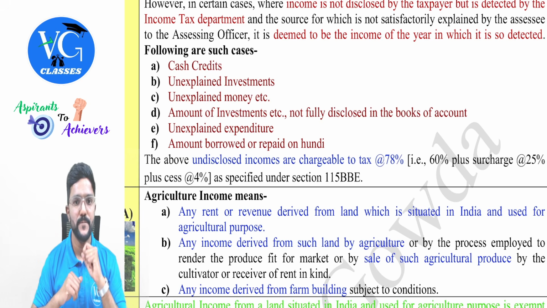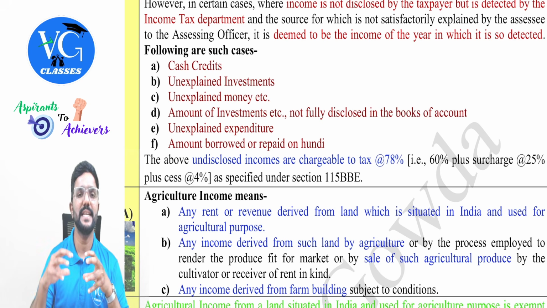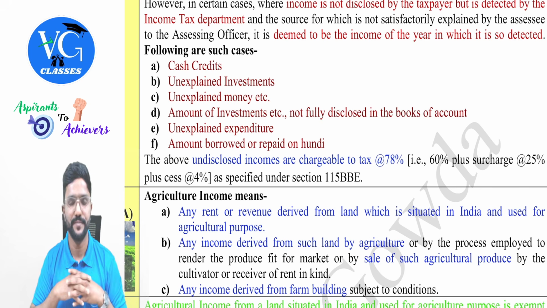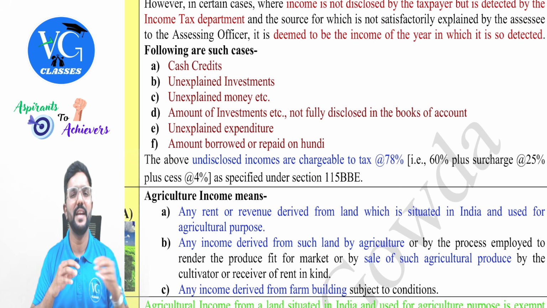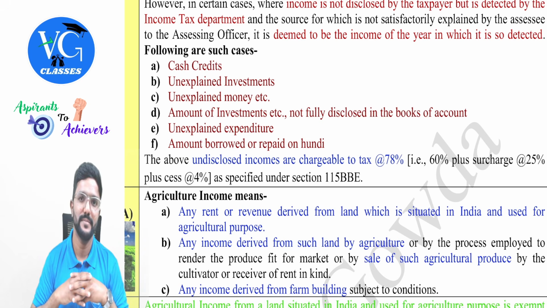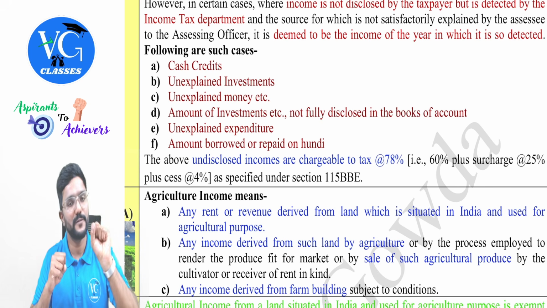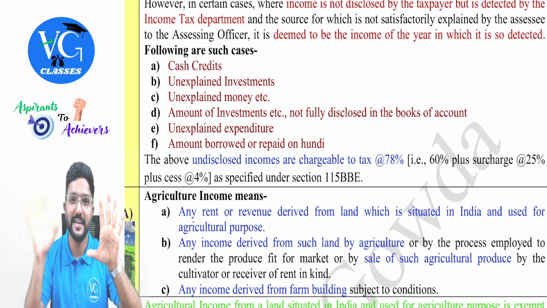Yes. Next, unexplained expenditure. Sir, even expenditure can be considered as income? Yes, guys. Now assume an assessee has incurred totally 5 crore for marriage of his daughter. But in his return, he has never disclosed so much of income. Now department got a doubt and they have sent a notice telling you have spent 5 crore. No? If you have spent 5 crore, obviously you should have first earned it.